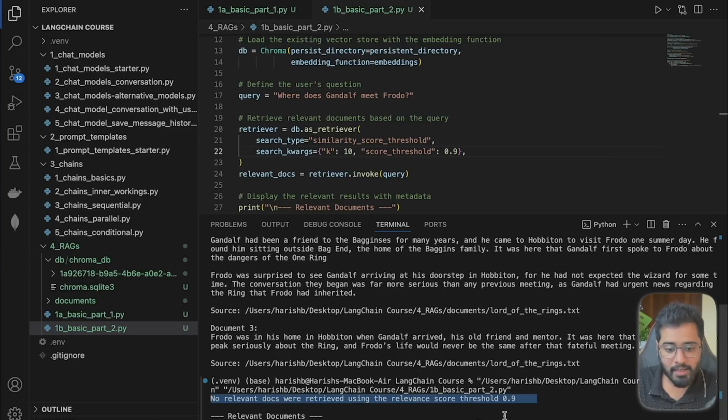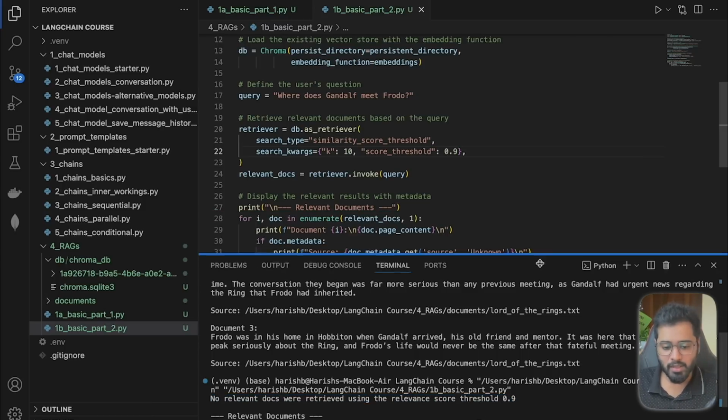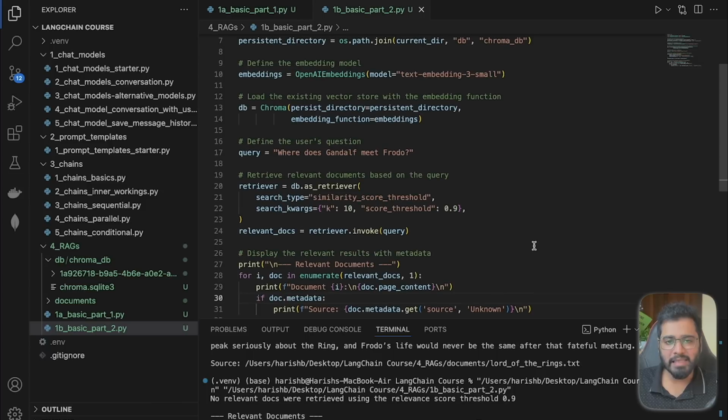Okay, so you can see that it says it cannot find any relevant docs because using this particular threshold of 0.9, right? So if you're building your own RAG applications, you might mistakenly be a little bit more stringent with your score. And this is the lesson. You can't really go too high or low. You have to find the right balance, right? And that brings us to the end of this section, where we basically just dealt with one full book and then we implemented a RAG search.